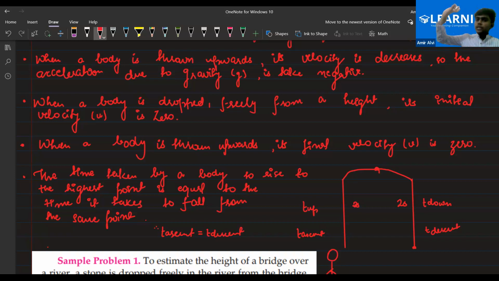The ball reached the highest point in 3 seconds. So the ball will take again 3 seconds from that point to come back to my position, towards the earth's surface. It will not take 3.1, it will not take 3.2. It will take the same amount of time that the ball took to reach the maximum point. Am I clear?